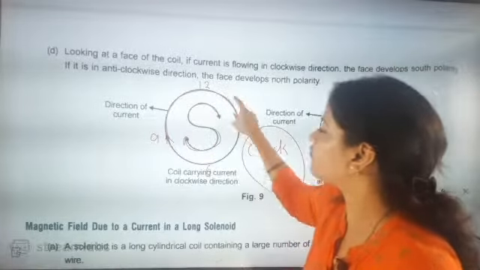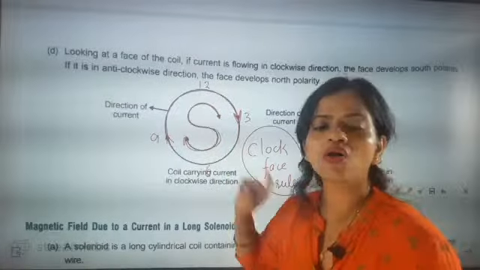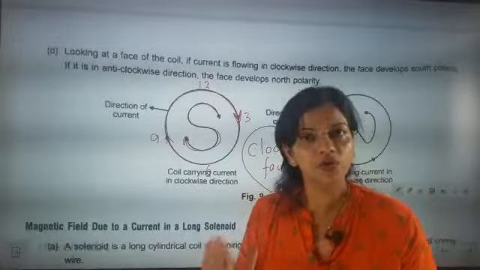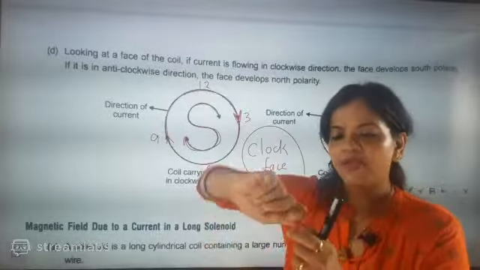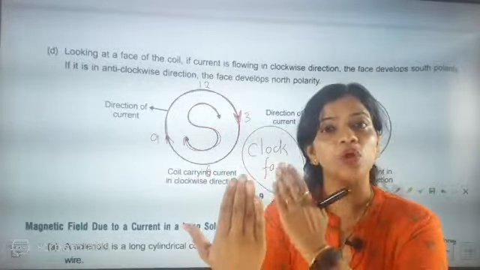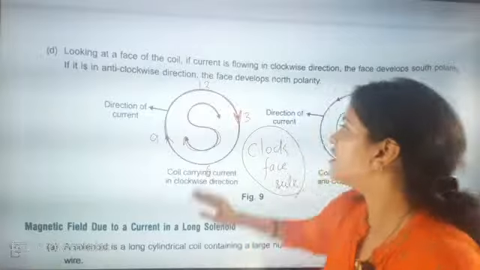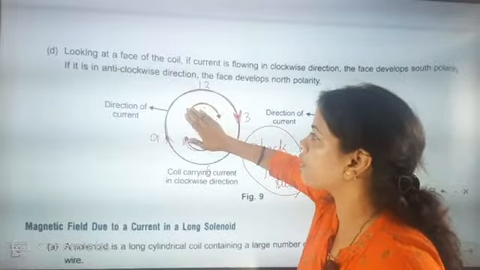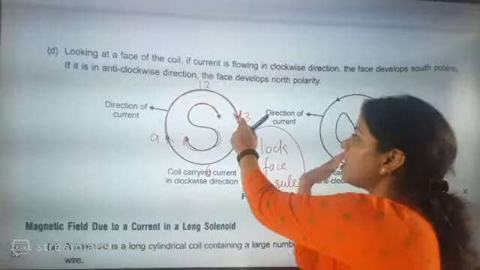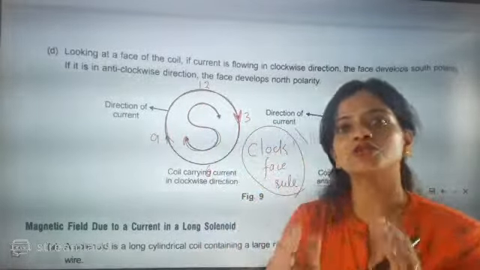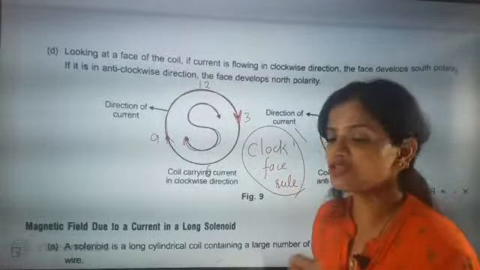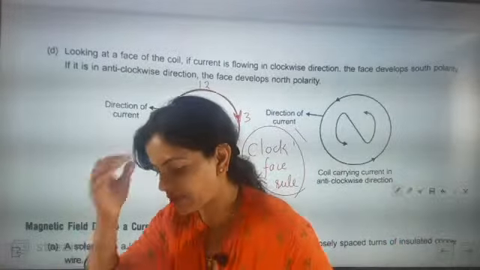The direction of the flow of current is clockwise, so this face will act as a south pole. The wire loop will generate polarity. Polarity means one face of the loop will act as a south pole and the opposite face will act as a north pole. This is a very, very important point. You must remember.